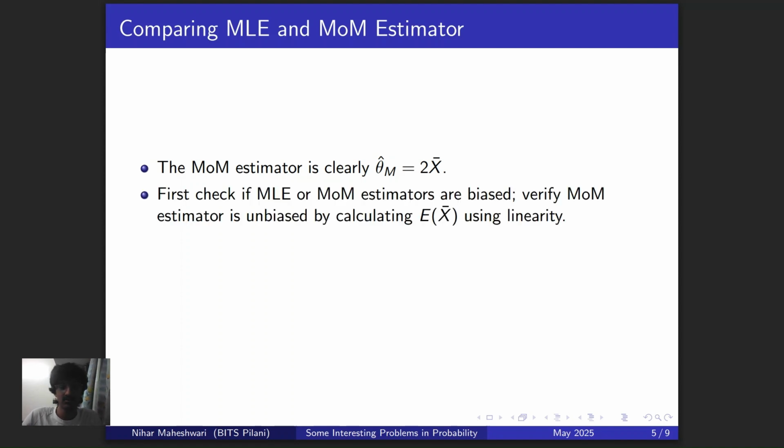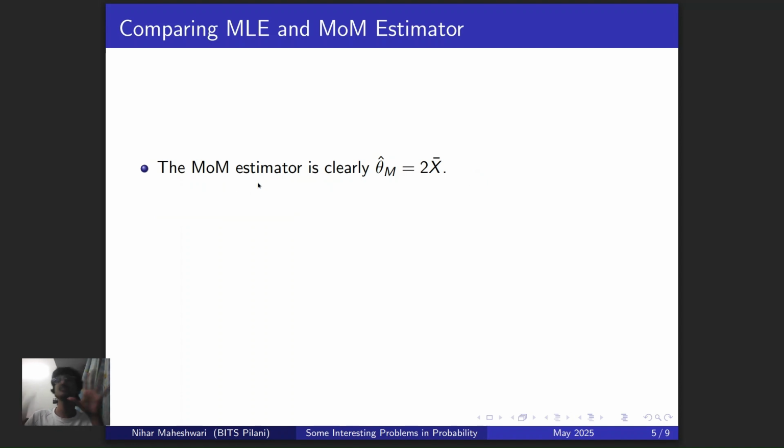So now we come to the part of the analysis where we have to determine whether the MOM estimator is better or the MLE estimator is better, right? And this is the tricky part, I think. So the way we do this is that the only other thing we've learned other than MLE and MOM was the so-called MVUE principle, the minimum variance unbiased estimator. So if we can somehow prove that one of these estimators has lower variance than the other and is unbiased at the same time, it's a better estimator, right? And that's what we're going to try to do.